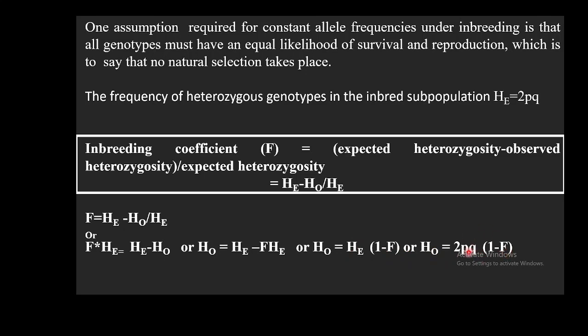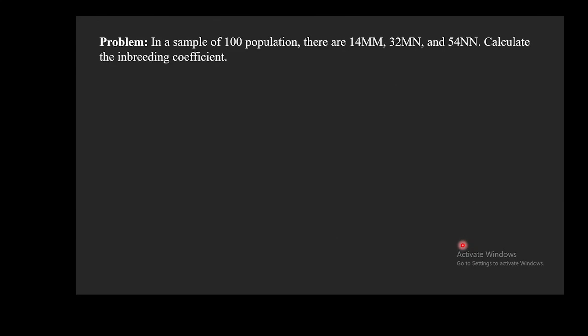So if you know the frequency of P and Q alleles, and if you know the inbreeding coefficient, you can calculate the observed heterozygosity. Now with this note, let's do this problem.